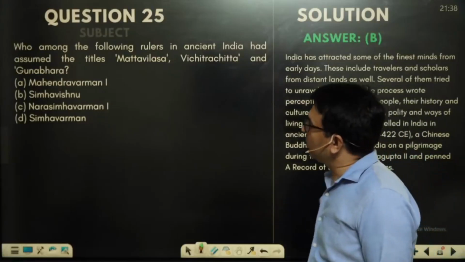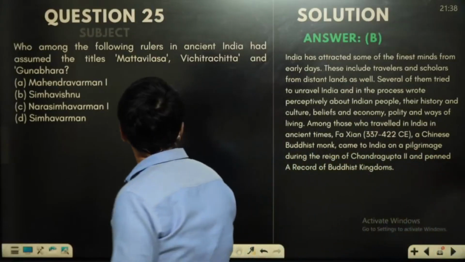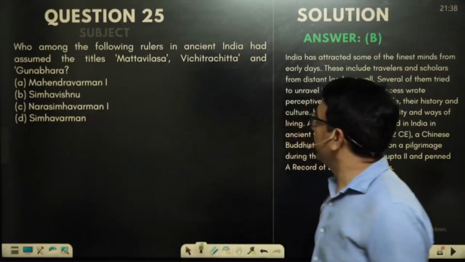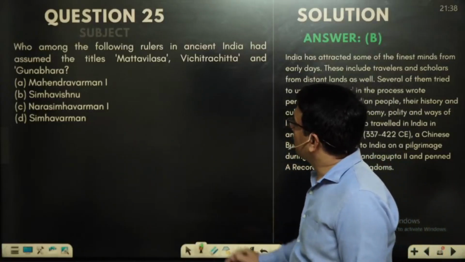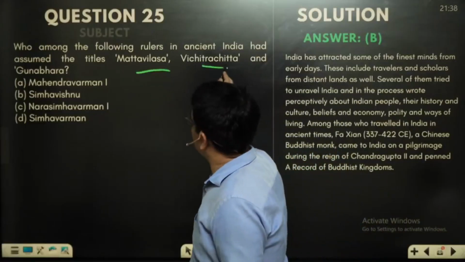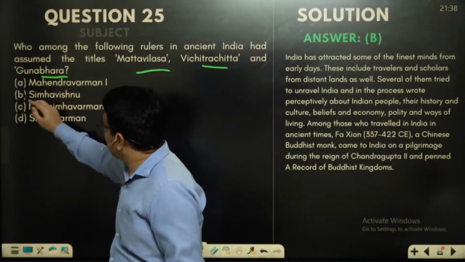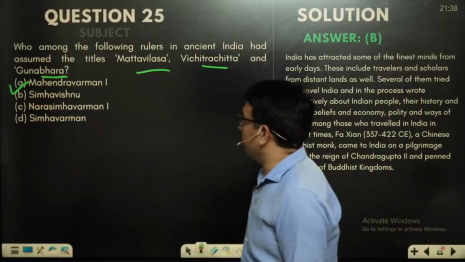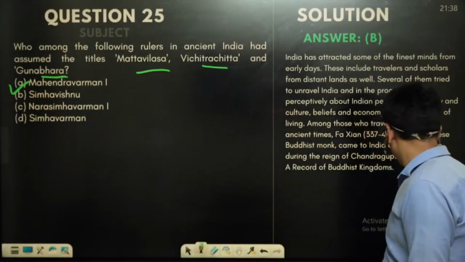When we talk about another question, who among the following rulers in ancient India had assumed the titles Matvilasa, Vichitrachit, and Gunvara? We have already done this. That title was taken by Mahendravarman first.